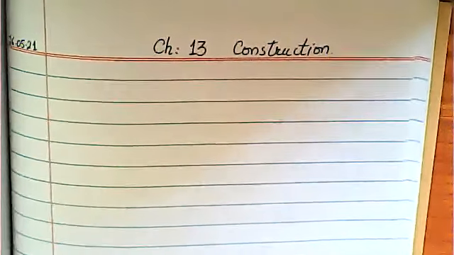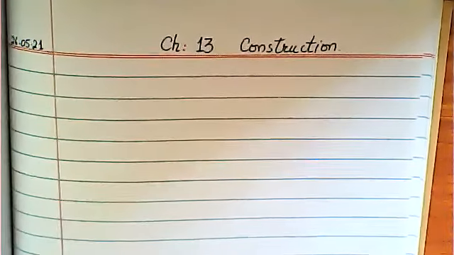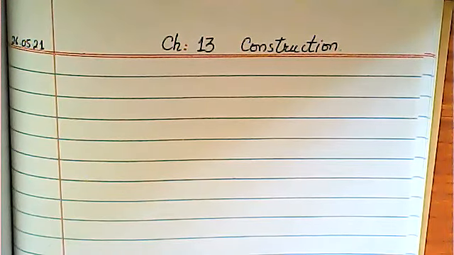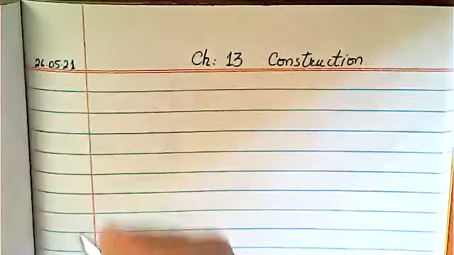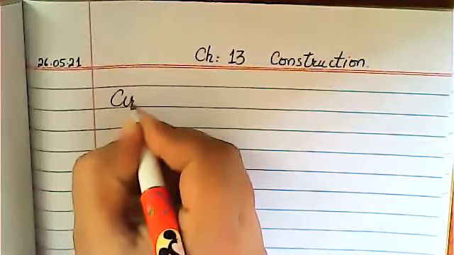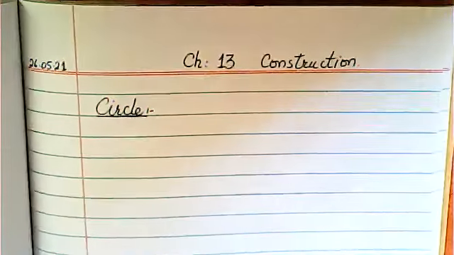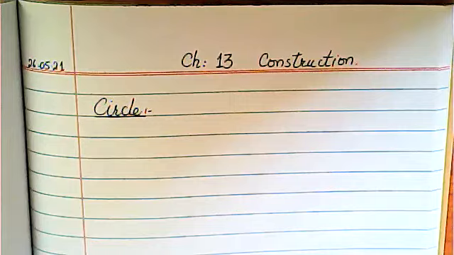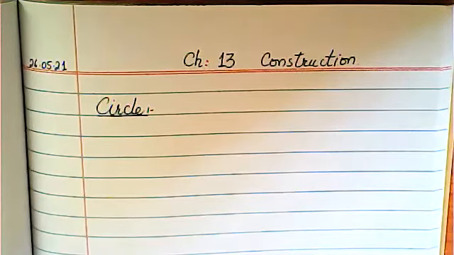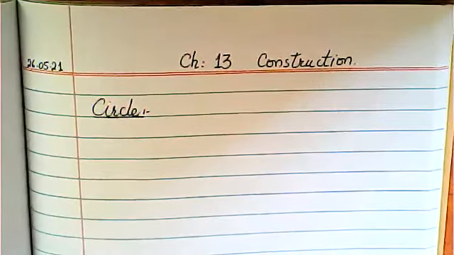In this chapter, you are going to learn how to construct a circle and how to construct a triangle. But before that, the main topic of this chapter is circle. What is a circle? I have explained it in very detail. What is a circle? Basically, a set of points.